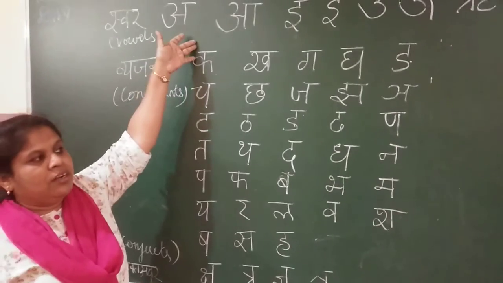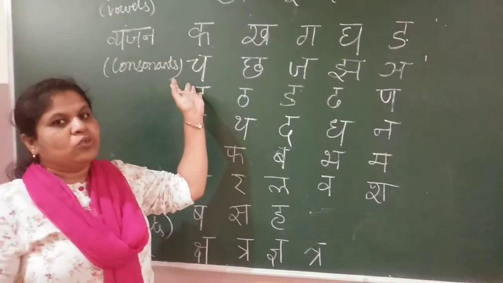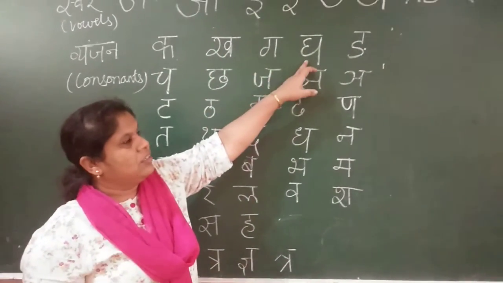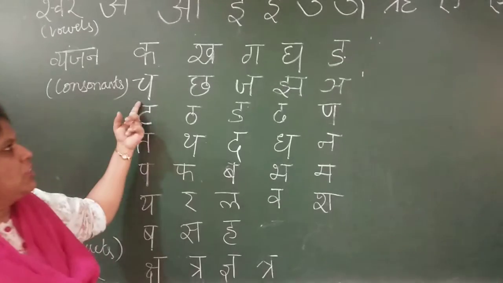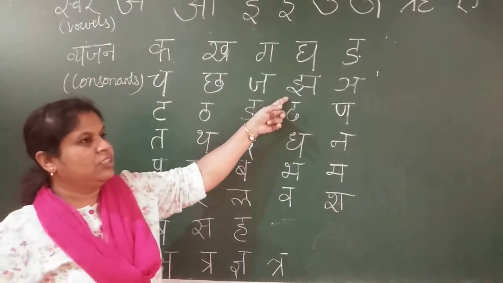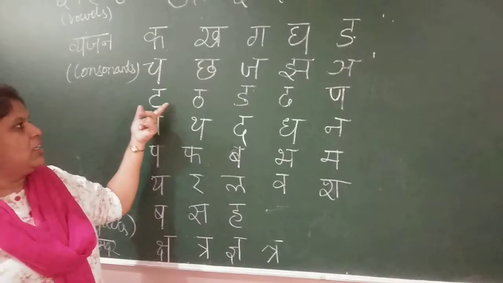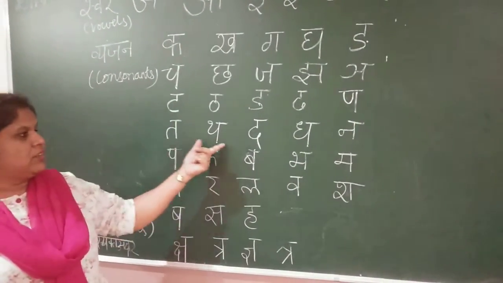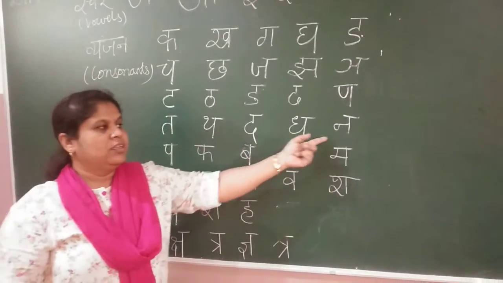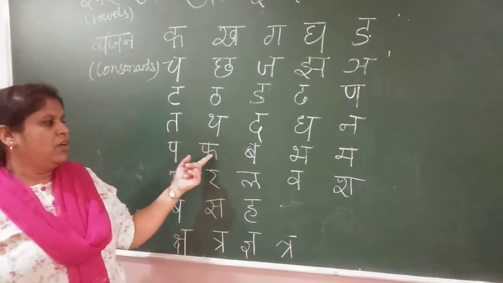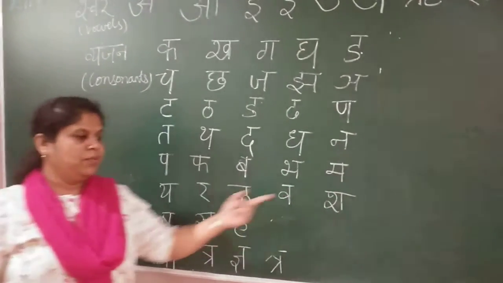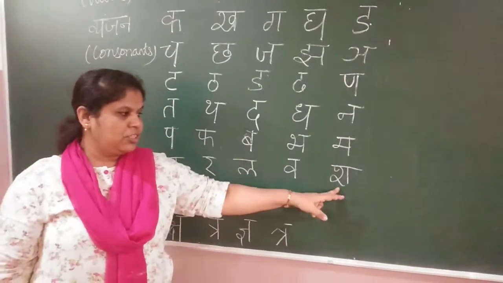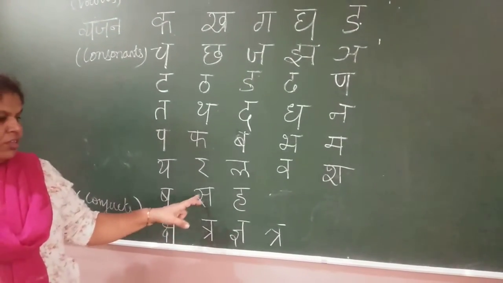After learning the swar, I will tell you how we write the vyanjan. ख ख घ घ ञ, छ छ झ झ न, ठ ठ ध ध न, थ थ ध ध न, फ फ भ भ म, य र ल व श श स ह.